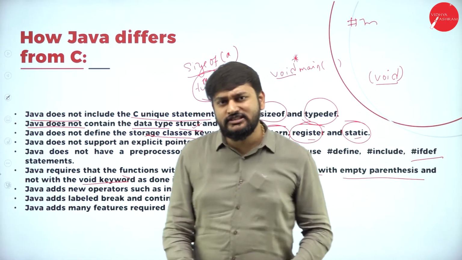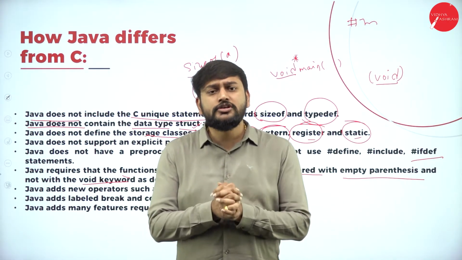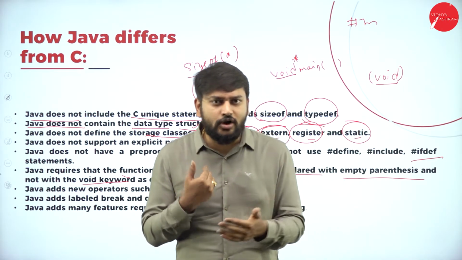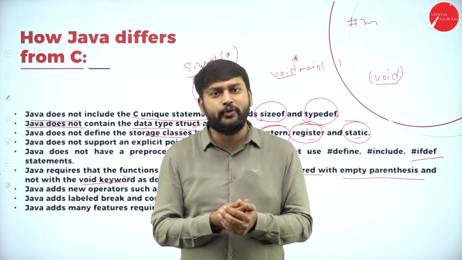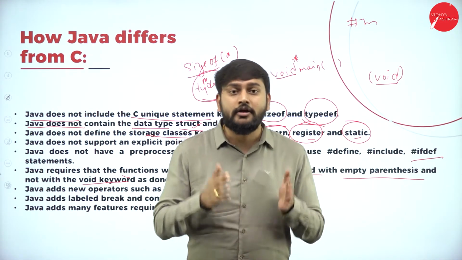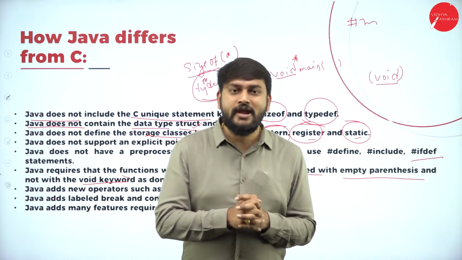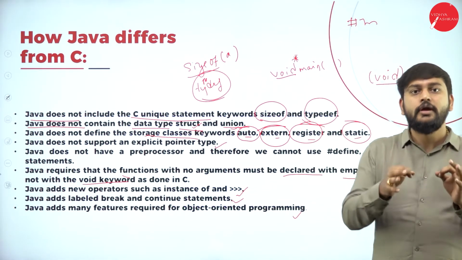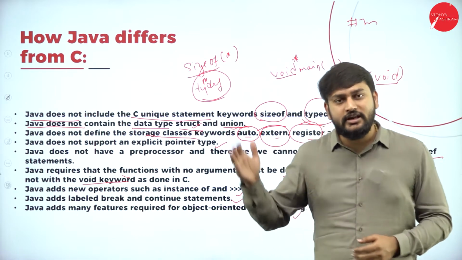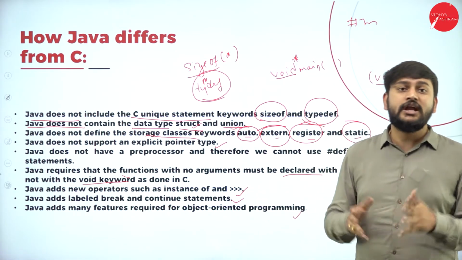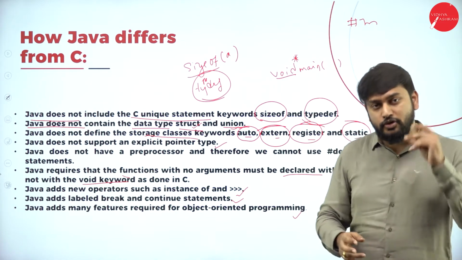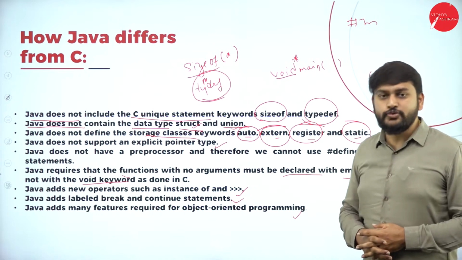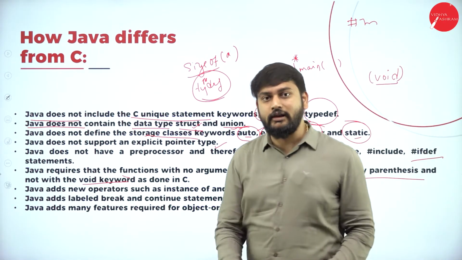Why are we discussing these features? Because you might get confused. You might think that almost all the things are very similar to the C programming language and you can go on. But I want all of you to know the major differences between C and Java. What can I do and what can I not do? Obviously, in the rest of the sessions you will be learning what you can do with Java, but you should also know what you are not supposed to do with Java when we compare to C. That is what I tried to give you as a quick recap.